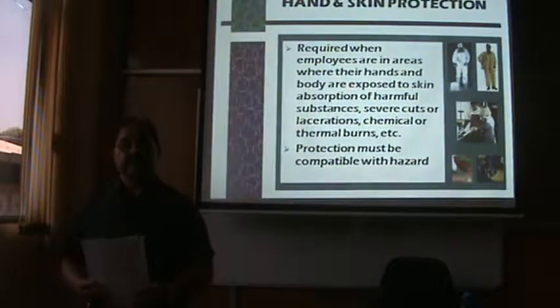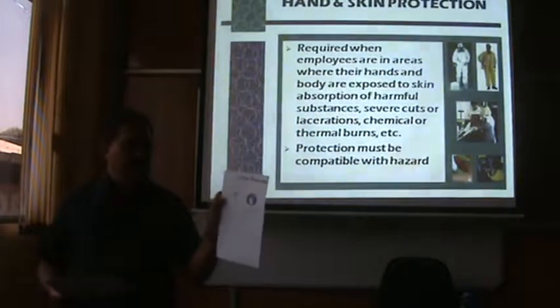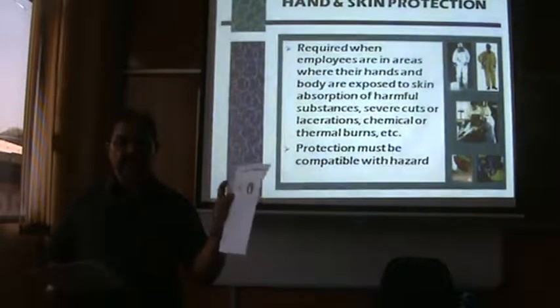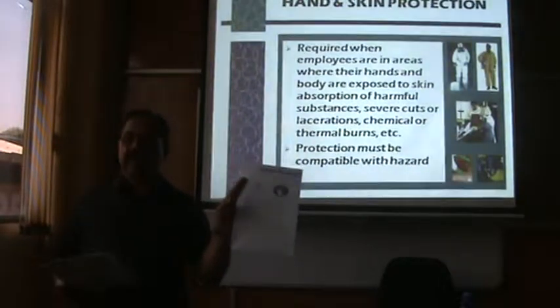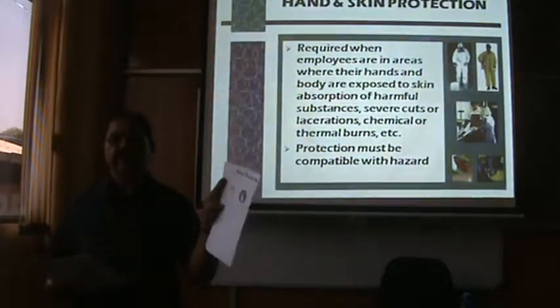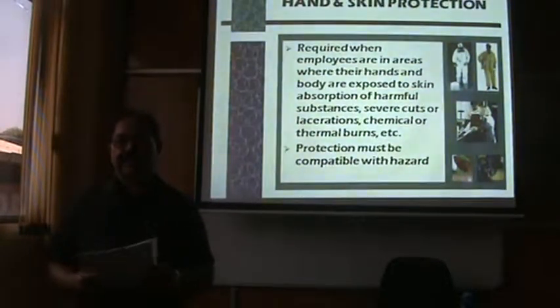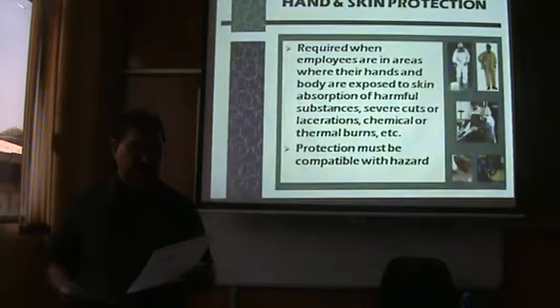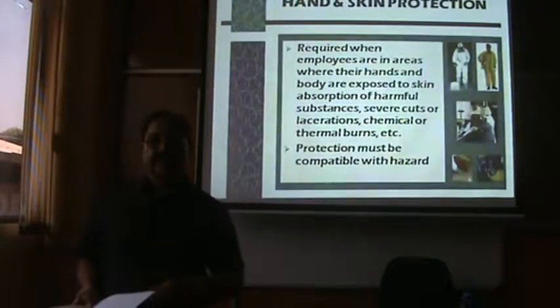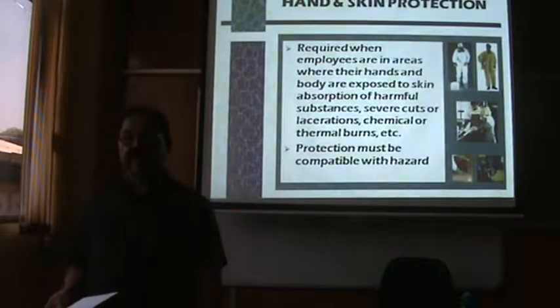Next, PPE is for the protection of the hand. Different types of hand gloves are to be used. There are cotton gloves, leather gloves and rubber gloves. Depending upon the work you are doing, you have to choose accordingly. Employees are required to use appropriate hand protection when hands are exposed to hazards like absorption of hazardous substances. Very important, especially with chemicals.